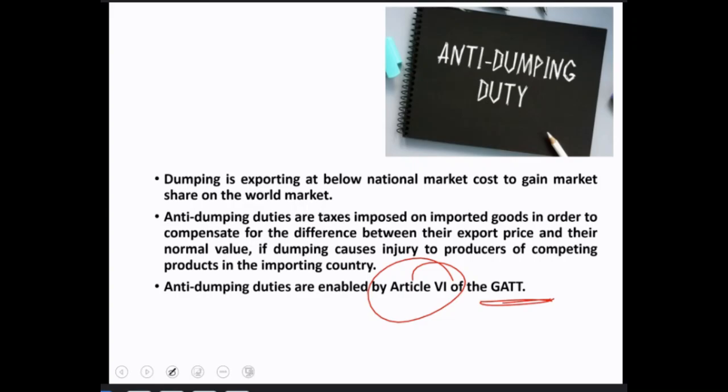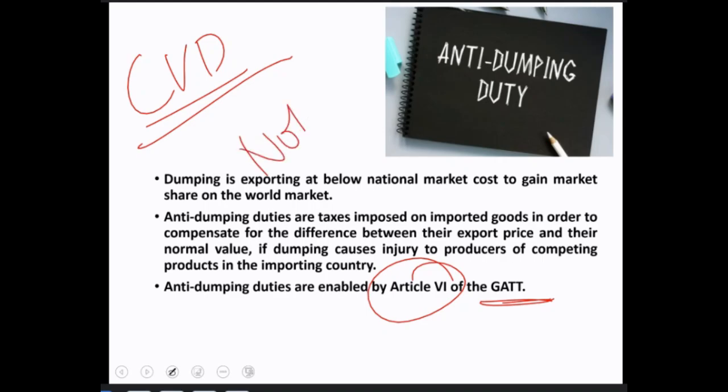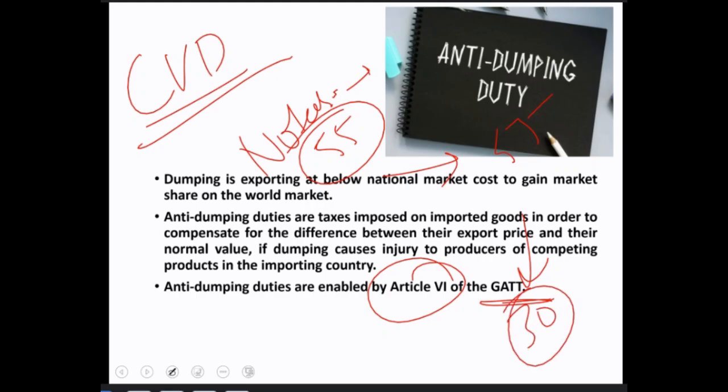Okay, along with that we have CVD. What is CVD? For example, I'll take the same example, the notebook which is being sold in our country for 55 rupees. Now in case of CVD also, the same thing happens, but the only problem is that, in anti-dumping, a notebook that costs 55 rupees was dumped in our country at 30 rupees, but in case of CVD what happens is, in that particular foreign market, the actual price is 30 rupees.